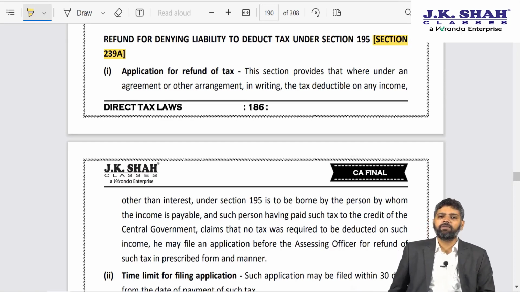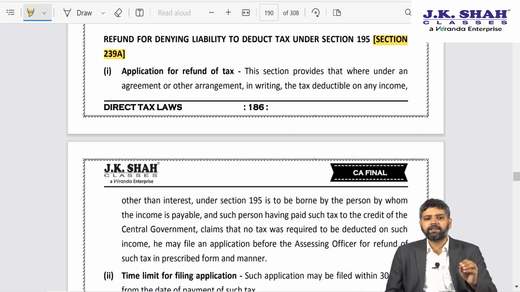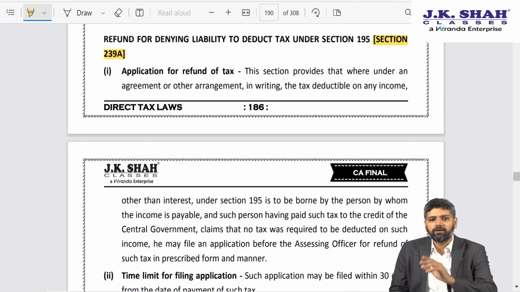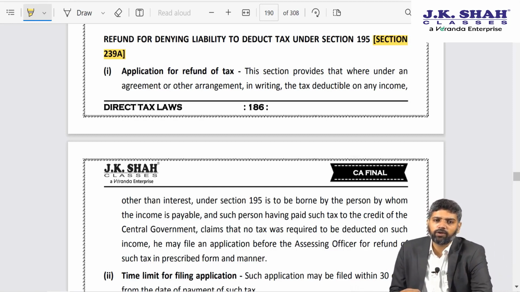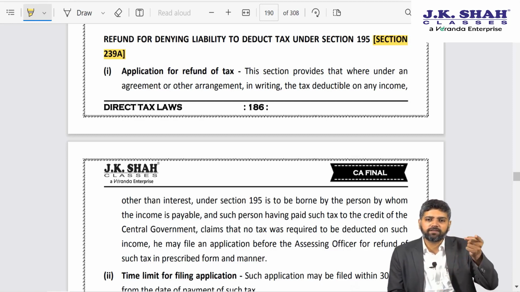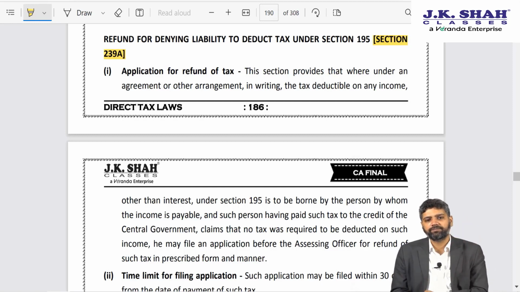Whenever a person is making remittance outside India, let us say there is some intellectual property owned by a non-resident and I am making a payment for using that intellectual property to the non-resident. The amount is, let's say, 10 lakh rupees. As per the provisions of Income Tax Act, that 10 lakh rupees is chargeable to tax in India at 10%. But we very well know that whenever there is a double taxation avoidance agreement, the provisions of the Act or DTAA, whichever is more beneficial, shall apply to the assessee.